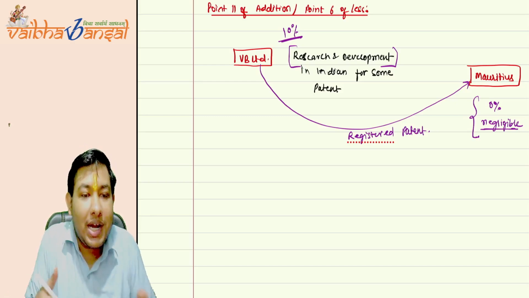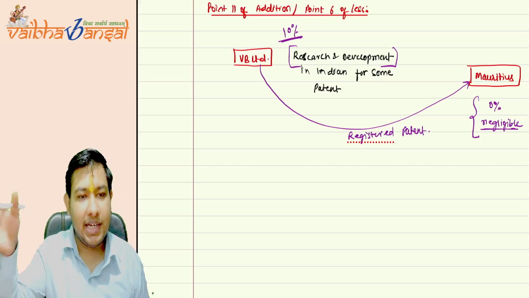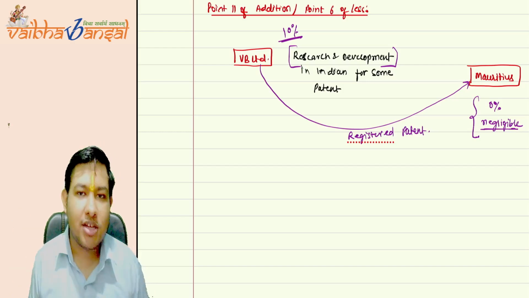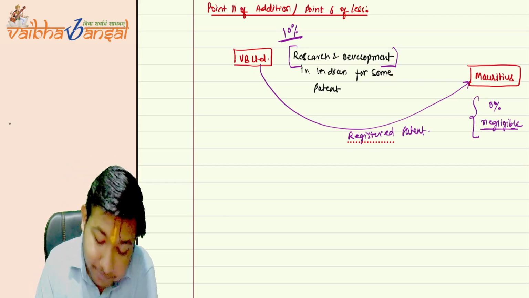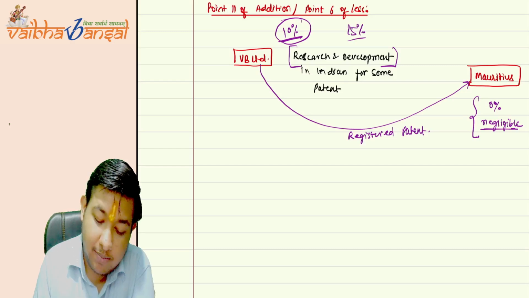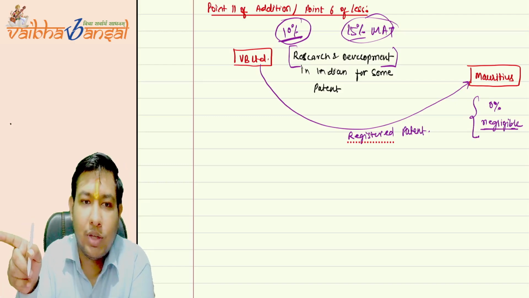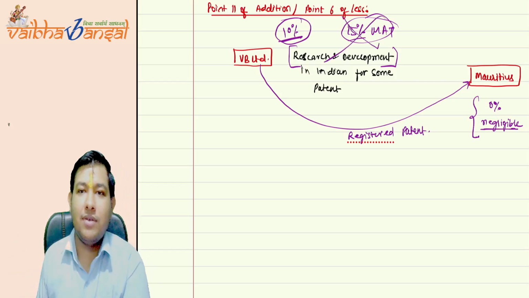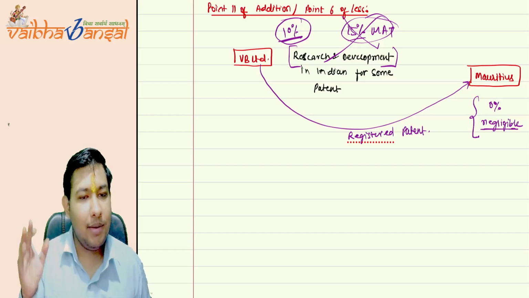The government wants to attract these type of people who do research and development in India, and not settle out and register their patent in some other country because of the tax rates. So the government reduced the tax rate to 10%. Now suppose the tax rate is 10%. If we say the 15% MAT is applicable to you, are they going to stay in our country? No, they will again move to Mauritius. Okay, understood. That's why the government said, okay, 15% MAT will not be applicable on this type of income. We are reducing the effect of this on the MAT income.